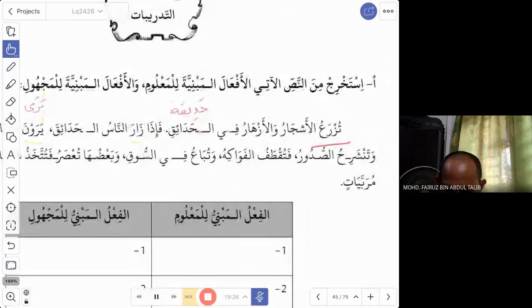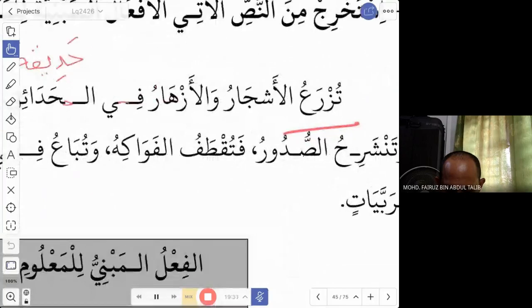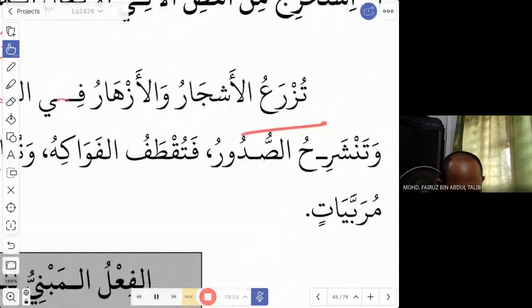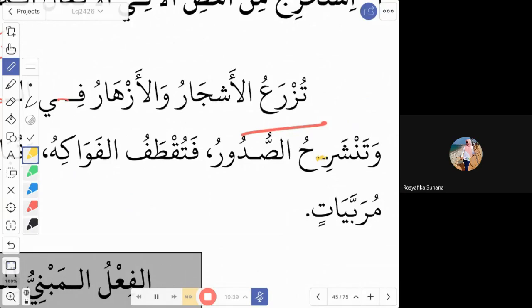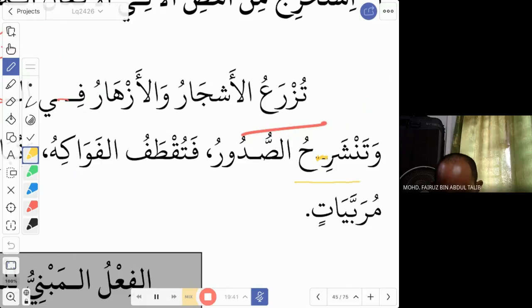Wa tansharihu as-sudur, and the sudur is tansharih. So here, please remove this. Tanshari, this is wrong. Tansharih is a fi'il. Yes, fi'il mudhari. This is another fi'il mudhari. What do you think? Ma'lum, majhul? Ma'lum. This is ma'lum.